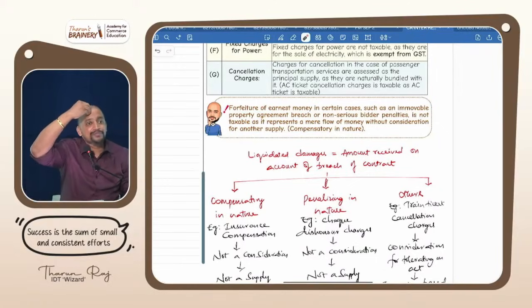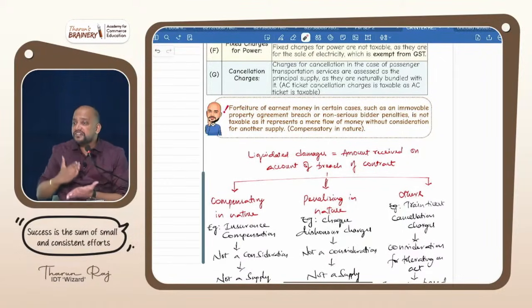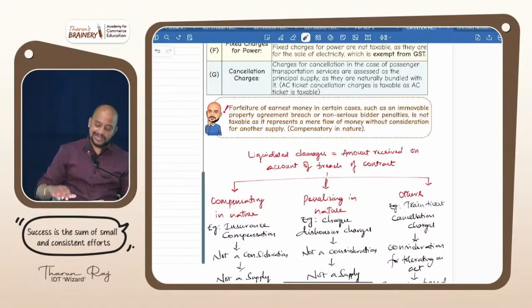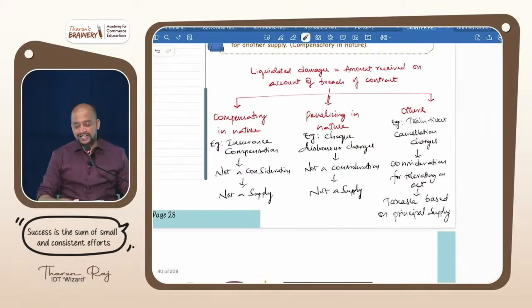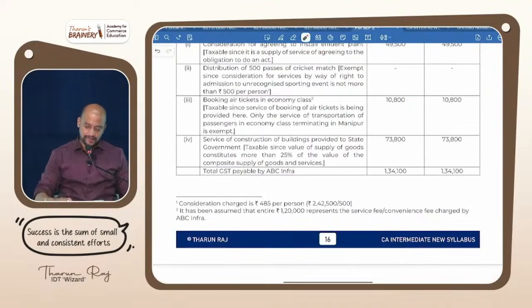You are not going to buy it. If you say I will buy later, and if you buy late for which you pay charges, that is consideration for tolerating an act. But you are not at all buying, and the person has waited for you. You did not buy, so he suffered a loss for which he is forfeiting that. Compensatory in nature, not treated as consideration. Is it clear? Mostly these are the cases which will be tested in exam. Now see this question, you will understand.